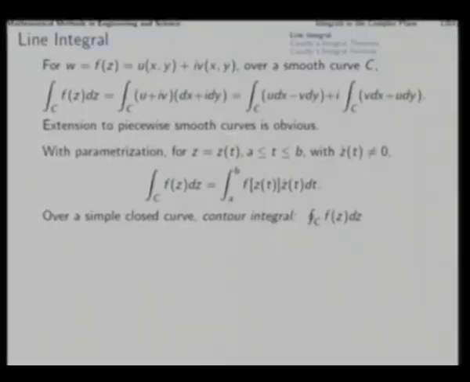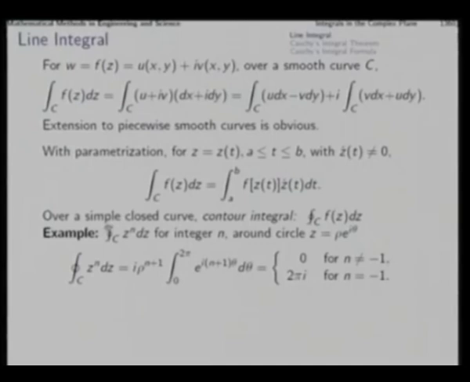Let us take an example which will serve two purposes: one, to demonstrate the evaluation of integrals using this kind of formulae, and second, to have a little result in hand which we will be using later for a very important step in later derivations. We try to find out this particular integral for integer n, that is z to the power n, simple function z to the power n.